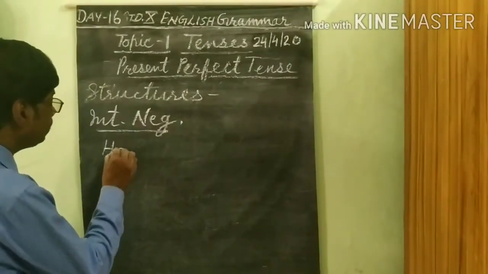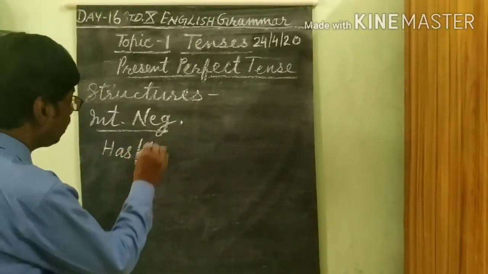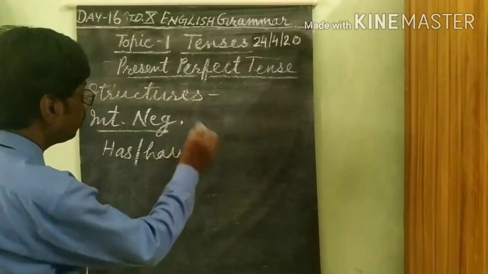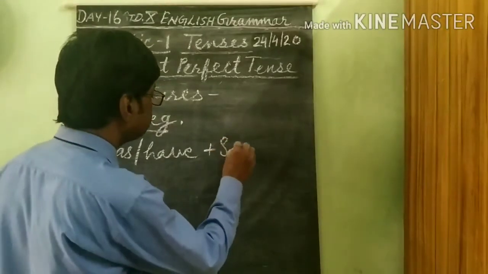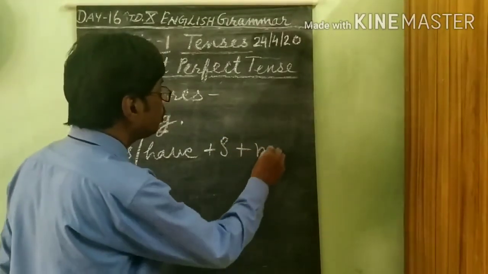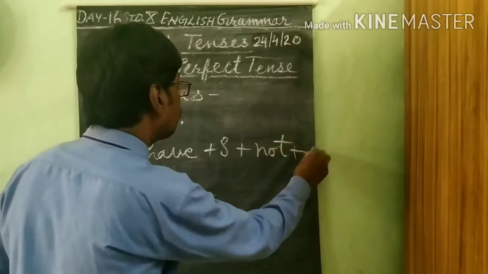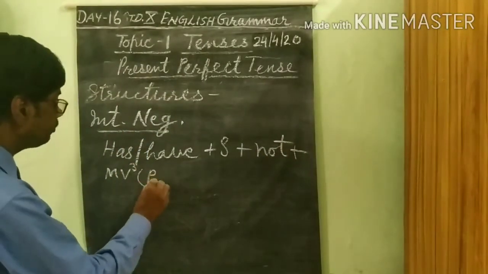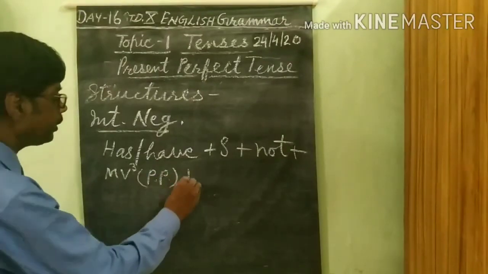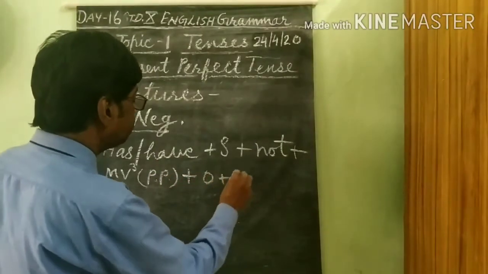The same pattern: has or have, subject, then not, MV3, that means PP, past participle, object, and RT.